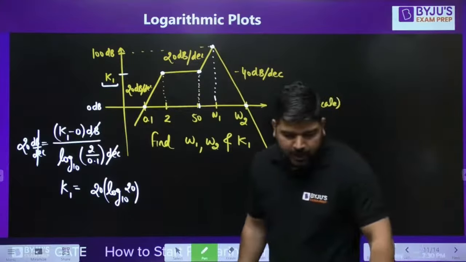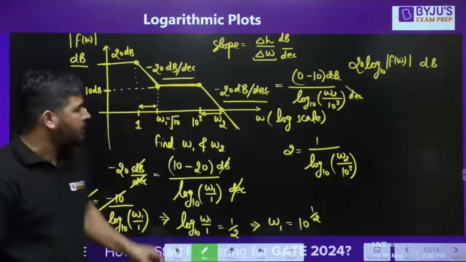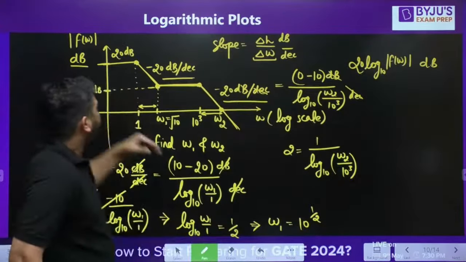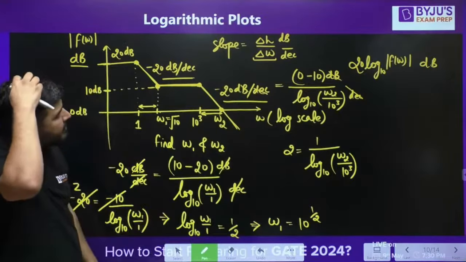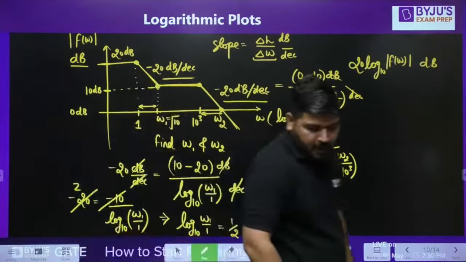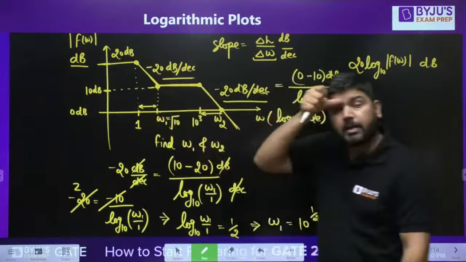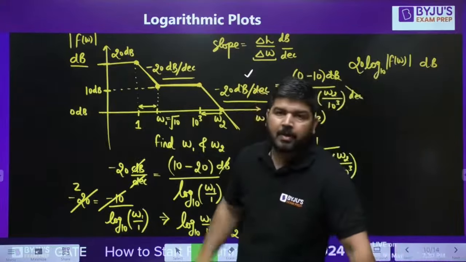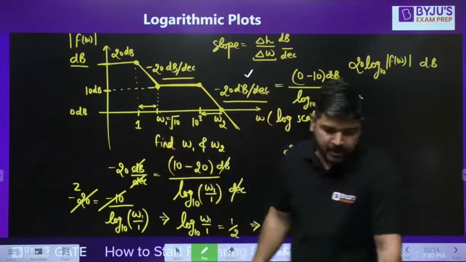Okay guys, so I think it's time to stop the class. I told you how to tackle these types of graphs, how to calculate these values, omega 1, omega 2, and these distances. This is important because this concept is used in Bode plot. This concept of distances and magnitude will be used in Bode plot. The only thing is you must know the concept of slope and distance.